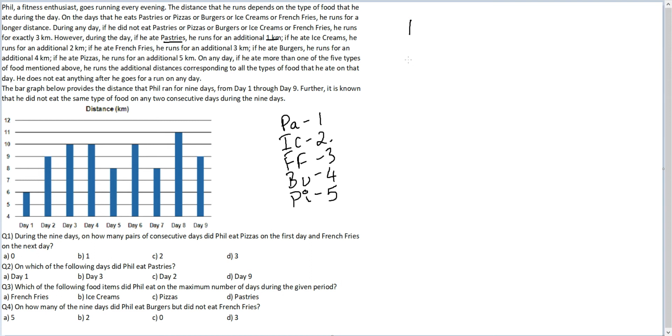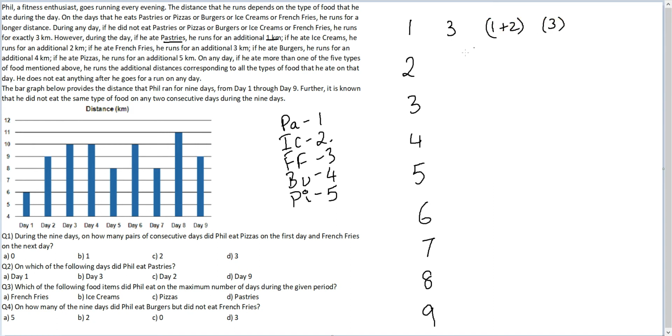You have day 1, you have day 2, 3, 4, 5, 6, 7, 8, and 9 for 9 days. On day 1, he has run for 3 additional kilometers. Now, these 3 additional kilometers can either be by the way of 1 plus 2 or simply 3.